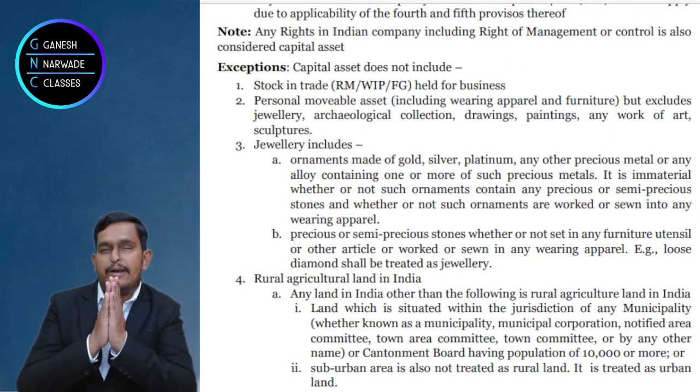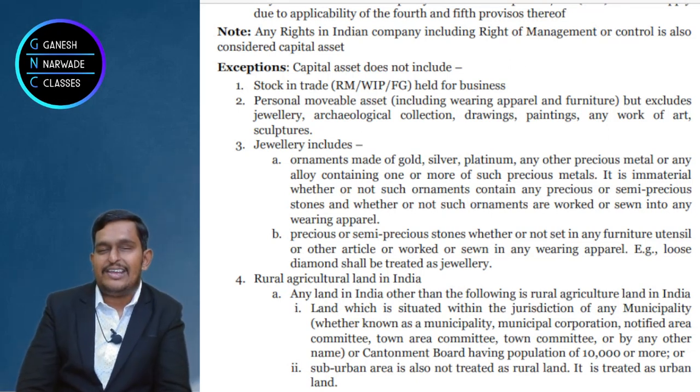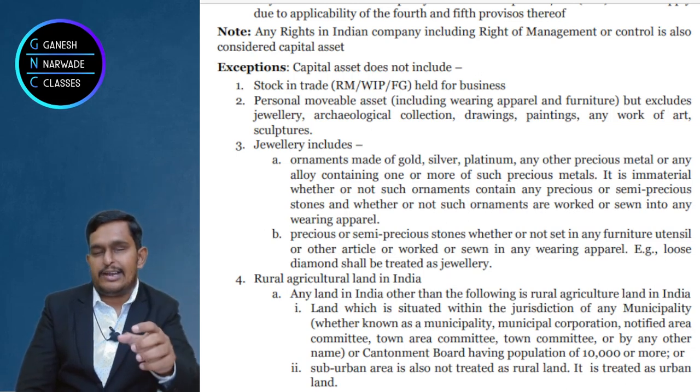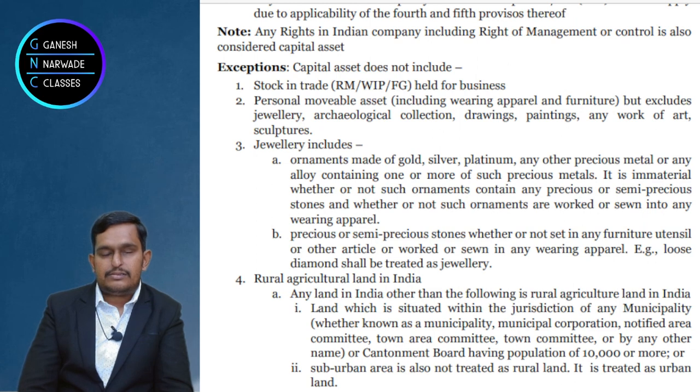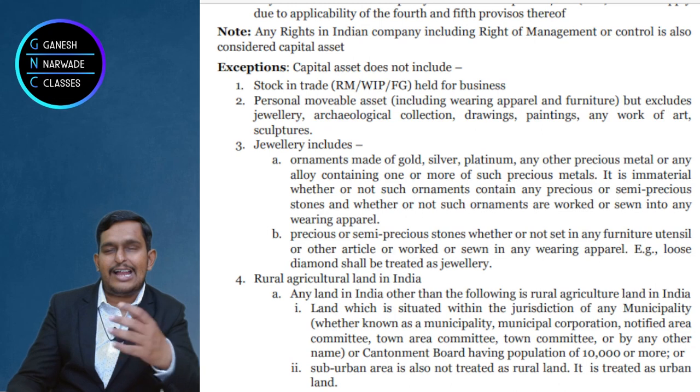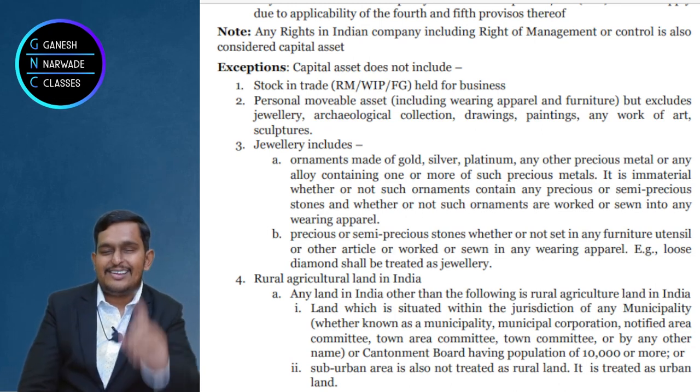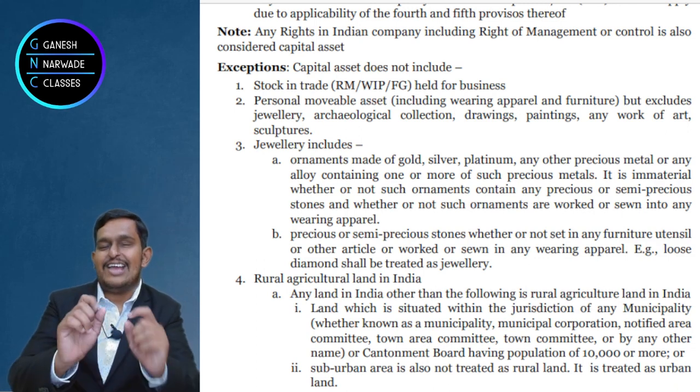So the government said, no, we don't want this to happen. And that's why, protecting its own interest, the government said movable personal effects like wearing apparel, watch, pen, sandal, which are for personal use, are not capital assets. But where you can sell at a higher price and get profit, like jewelry, which is also personal, women wear it, many men also wear gold chains, gold rings, that should also have been called a personal effect. But the government said no, here we have a chance of profit.